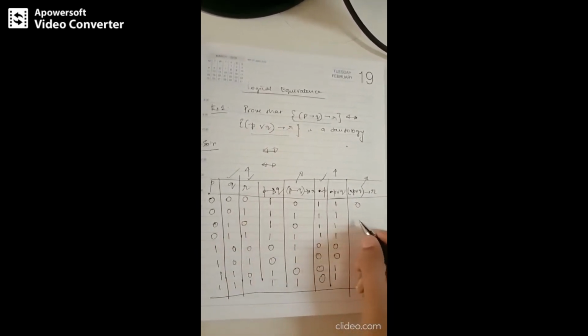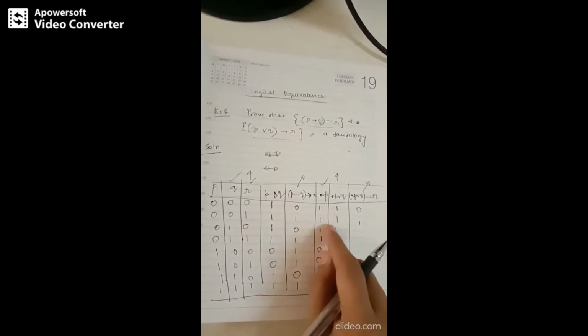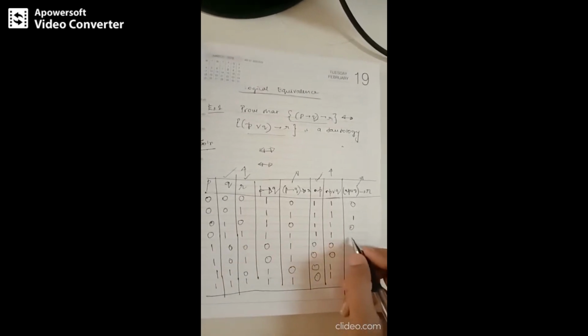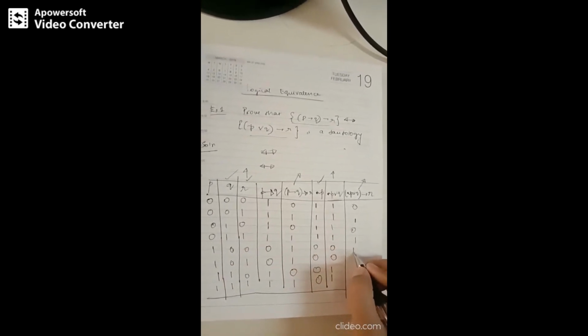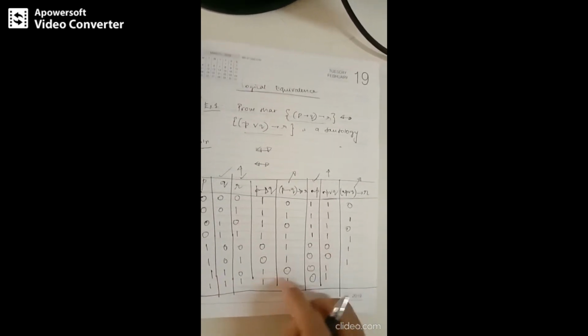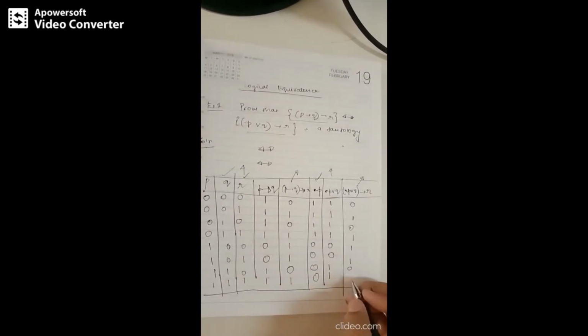1 implies 1 is 1. Correct? 1 implies 0 again is 0. 1 implies 1 is 1. 0 implies 0 is 1. 0 implies 1 is 1. 1 implies 0 is 0. 1 implies 1 is 1.